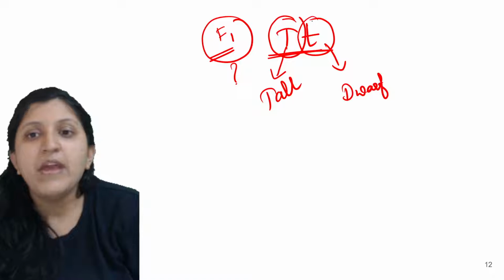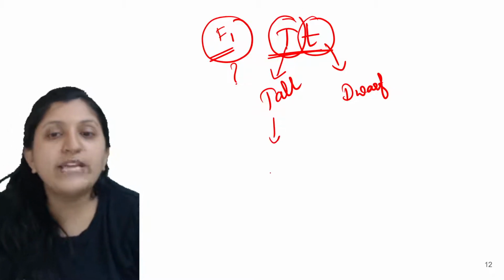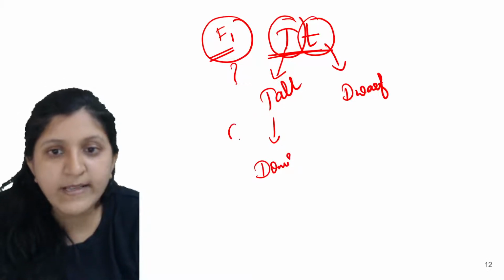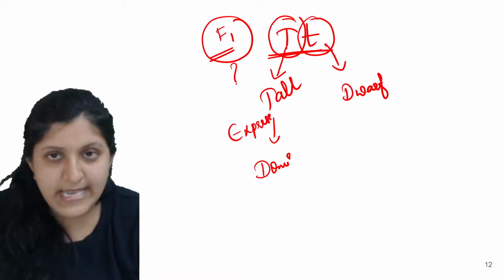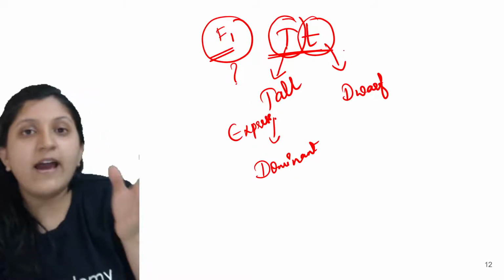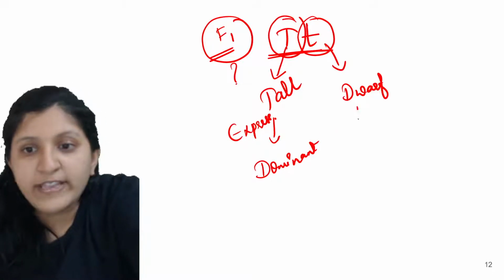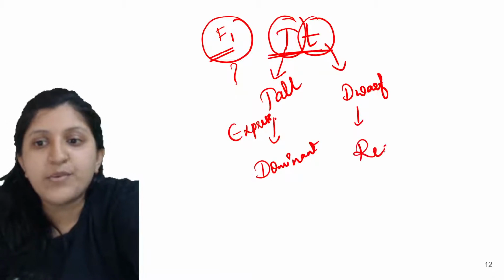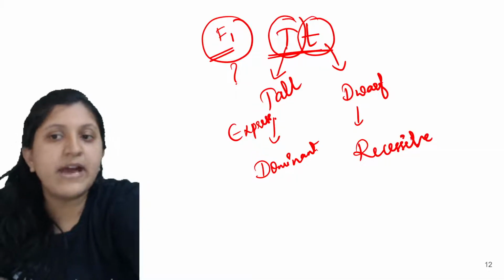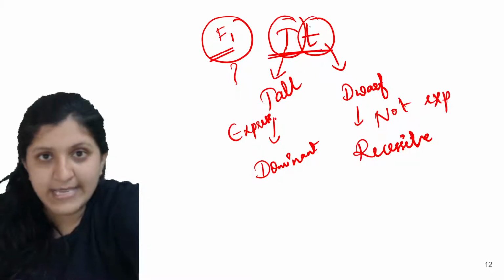So in that case, out of a pair of contrasting characters, one is going to express itself, so that we call a dominant allele, because this is expressing itself. The other of the pair is not expressed, it is being suppressed. So this we call a recessive allele. Why do we call this a recessive allele? Because this is not expressed in a heterozygous condition.